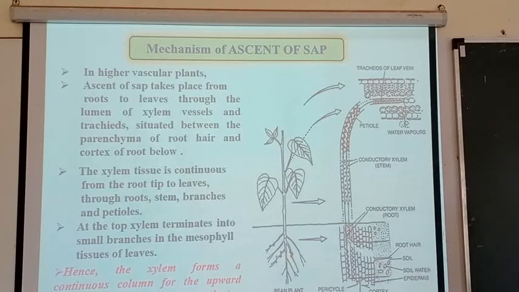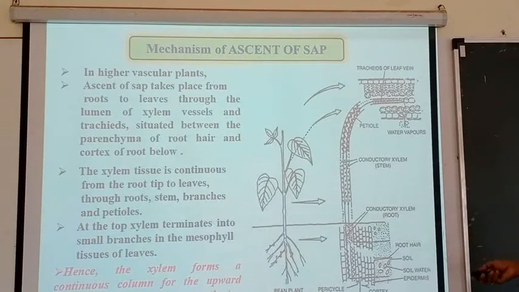That something is a xylem column. It works as a pipeline structure. It means that the pipeline starts from the root hair into the root system. Then that pipeline connects in the stem. Then that pipeline diverges into different branches. And then those sub-channels of the pipeline are connected through the petiole into the leaves.